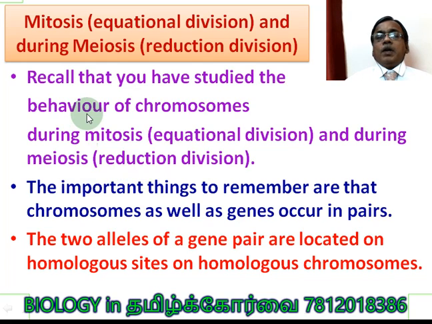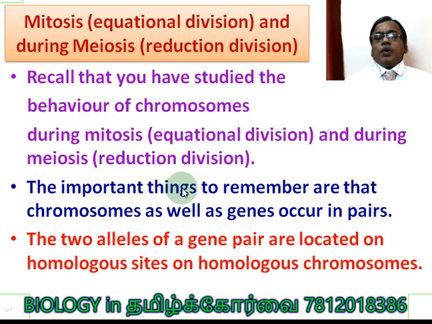Mitosis is equational division. Why is it equational division? Because the number of chromosomes present in the mother and daughter cells is equal. And during meiosis, reduction division. Why is it reduction division? Because of the difference in the number of chromosomes between the mother and daughter cells. During meiosis, the daughter cell consists of only n number of chromosomes, whereas the mother cell consists of a diploid number of chromosomes. Recall that you have studied the behavior of chromosomes during mitosis, equational division, and during meiosis, reduction division.